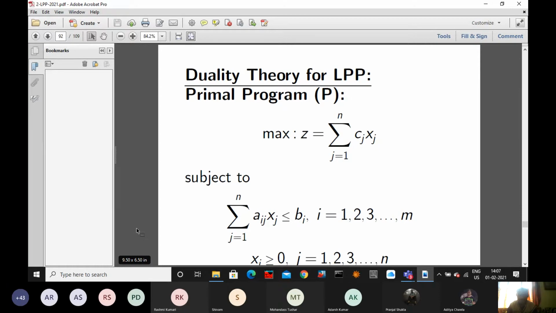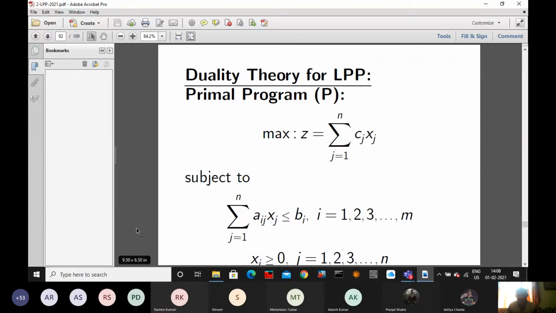Something like female and male. If you say this is a female, then we have a male. So primal, dual. If primal is maximization type, dual will be minimization type. If primal is minimization type, dual will be maximization type. So they are two different problems, but they have some connection.